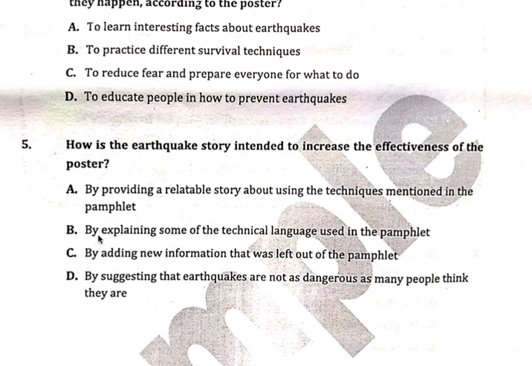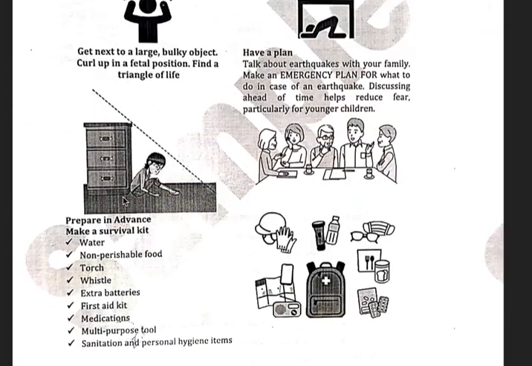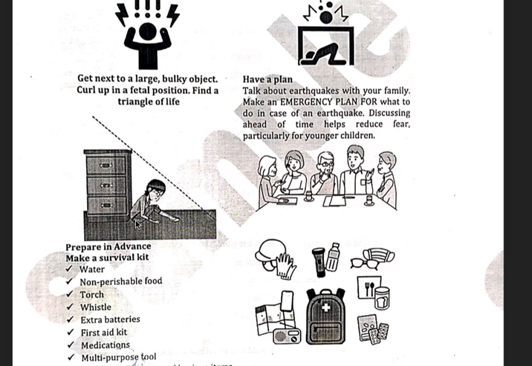Option number B. Do you think that some technical language has been explained in the story? Can you think of anything? No, right? Everything has already been explained in the poster. You've been given images, you've been given text, you've been given headers, you've been given instructions in the poster. So the poster in itself is very, very detailed. It has all the information that you need. Even the technical language, for example, triangle of life has been explained by showing you an image. Do you remember? This is the image, triangle of life. Can you see this triangle? So even this has been explained.